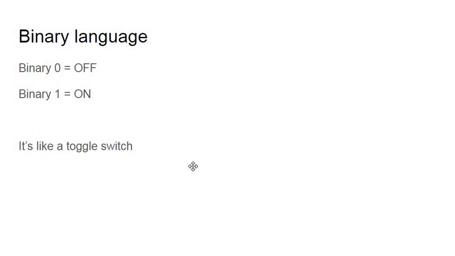So binary language is basically like a toggle switch. Each and every character in binary is either on or off, which is also 0 or 1. So it's basically a switch, each one of the characters.